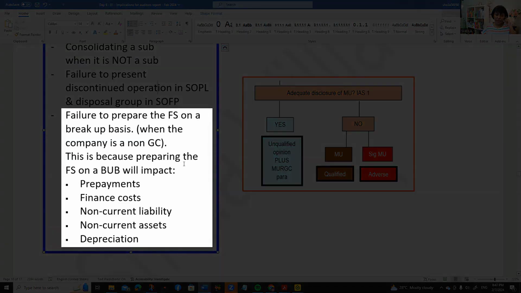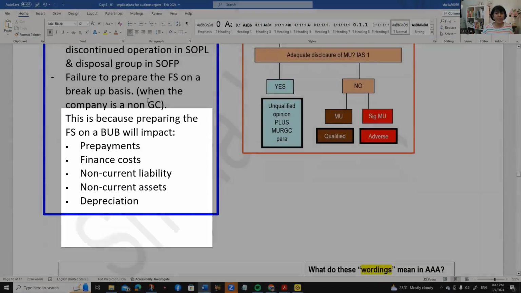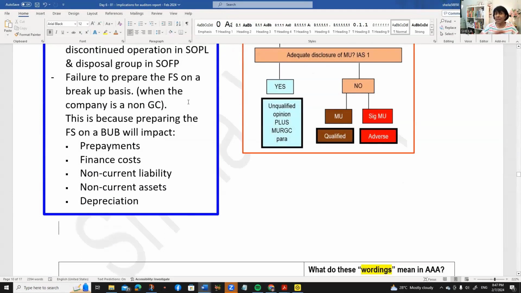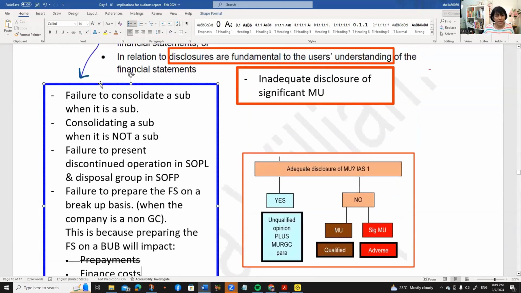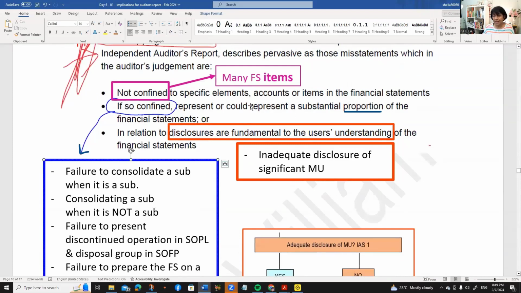Failure to prepare the financial statements on a breakup basis when the company is a going concern. It affects everything. So when the company is a going concern and you still prepare the accounts on a going concern basis, that is pervasive. Can you see that? Does it make sense? We're talking about a substantial proportion of the financial statements. So the first bullet is about the number of items. The second bullet is not about the number of items. It's talking about whether it's affecting the financial statements.